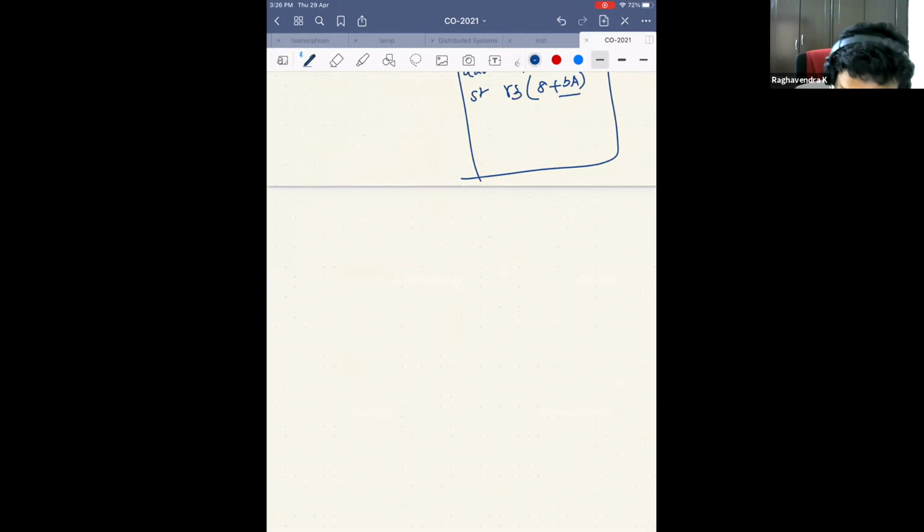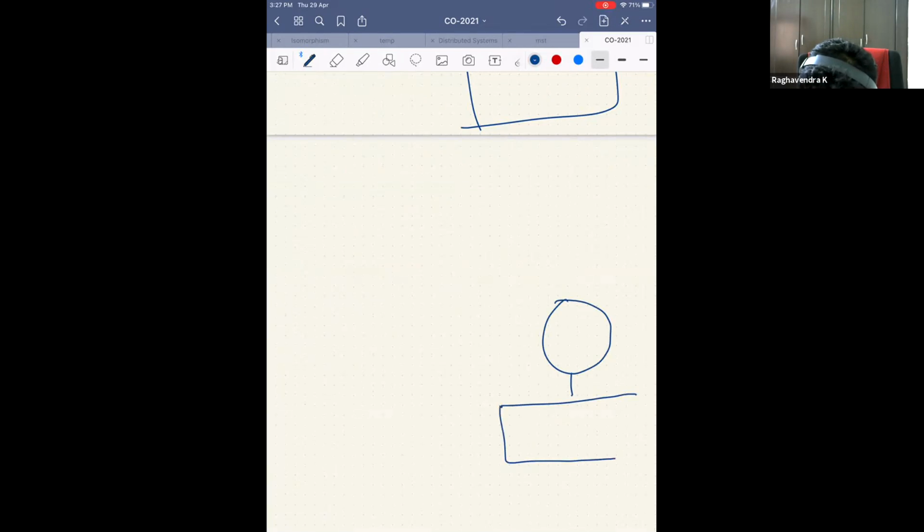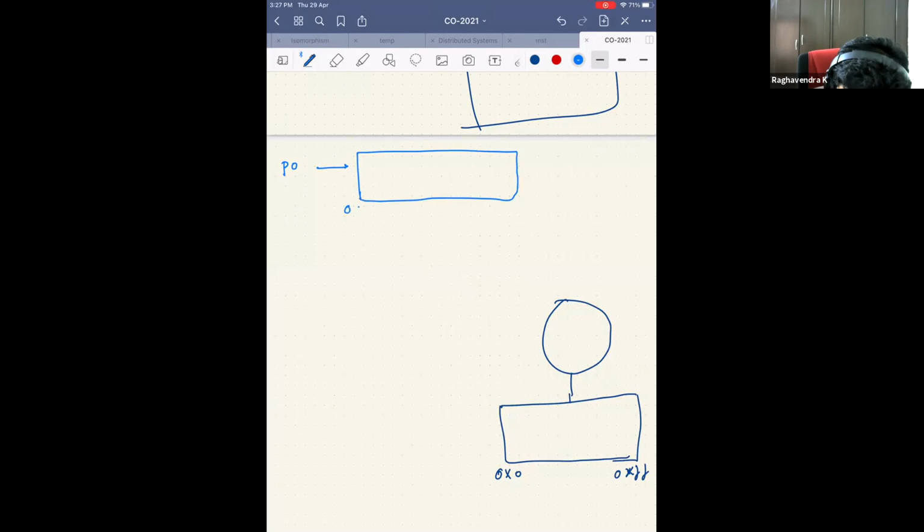So I will do something like this. I still have this machine, and this machine has 0x0 to 0xFF, so it still has 256 bytes. Now I say process 0 also has 256 bytes. This is the same as the first design. There is no difference, but there is one slight difference that I come up with. This also has 0x, and then there is this process 1, which also has 256 bytes.